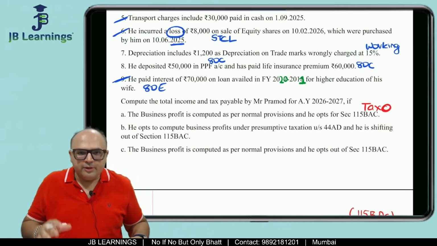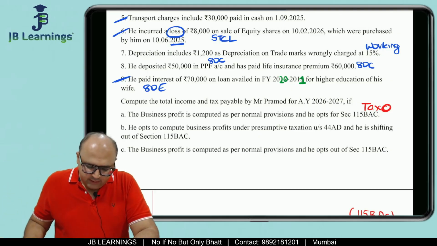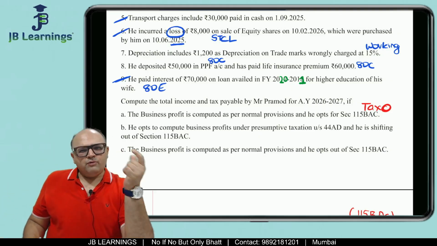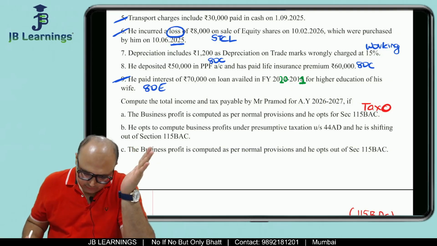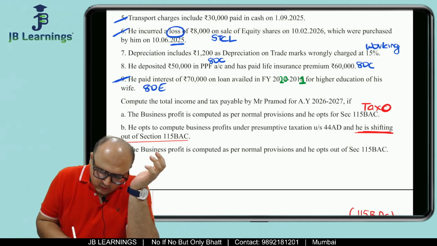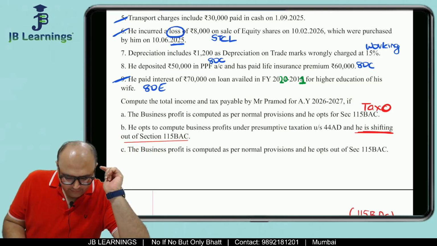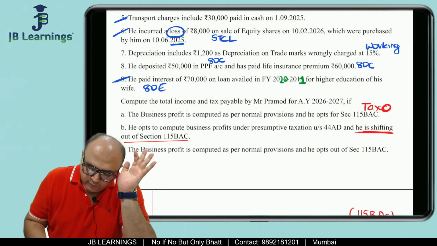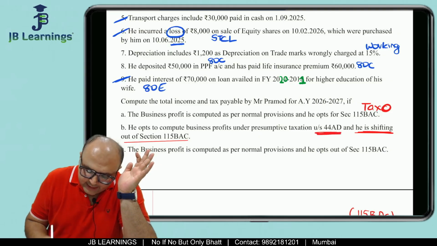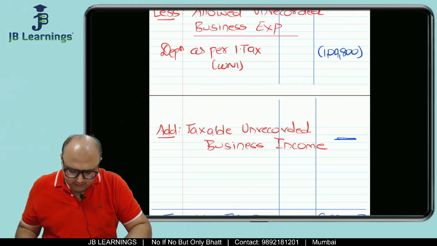Now why I am writing over here? Because it would be helpful for writing a conclusion. Correct. Then next case. So now last two cases would be comparatively faster. Now see what they are saying. Assume shifting out. Now there are a lot of calculations which we have already done. Now they are saying assume shifting out and compute the tax as per 44AD. All right. So now we have to prepare this format.